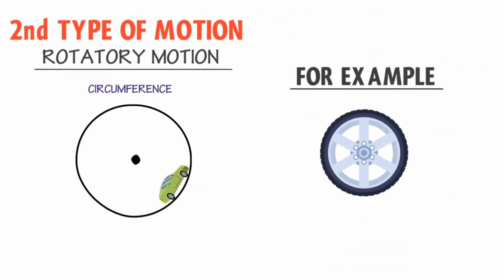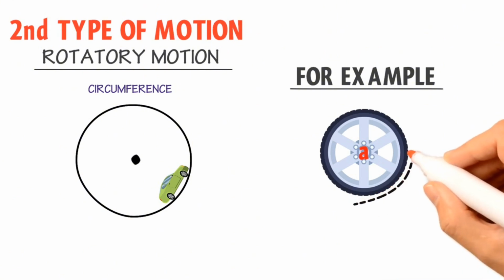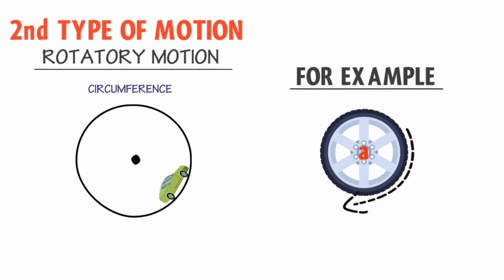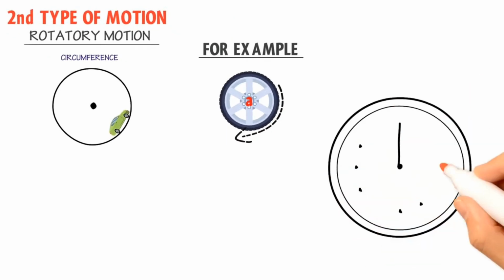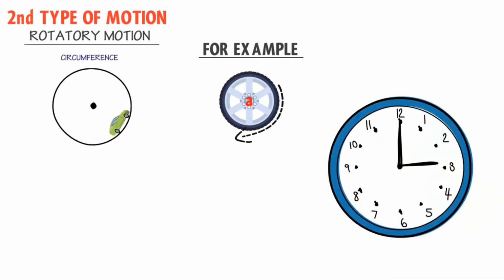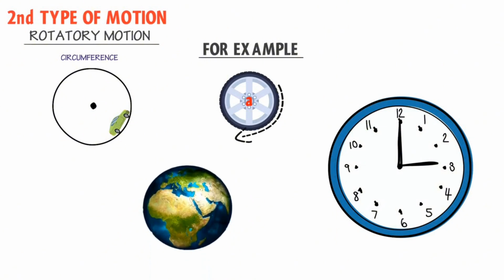For example, the motion of a wheel is rotatory motion. Here the fixed point is A. All the particles of the wheel rotate around the fixed point. Similarly, the motion of the hands of a clock, motion of a fan, motion of the earth, and motion of an electron around the nucleus are all types of rotatory motion.